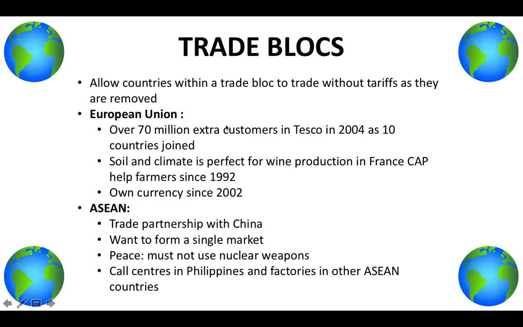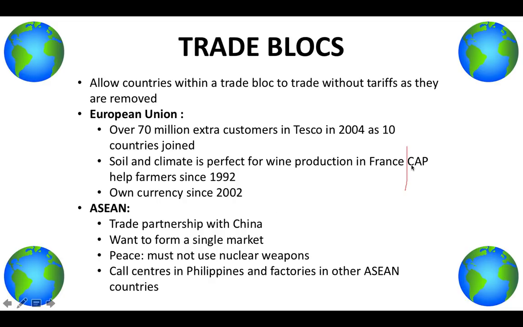So the way that the European Union benefits is that 70 million extra customers started going to Tesco in 2004 because 10 new countries joined. So Poland, for example, and also in countries such as France. In France, they have the perfect climate and perfect soil to produce wine, which is largely consumed worldwide, especially in Europe. So France benefits from that.